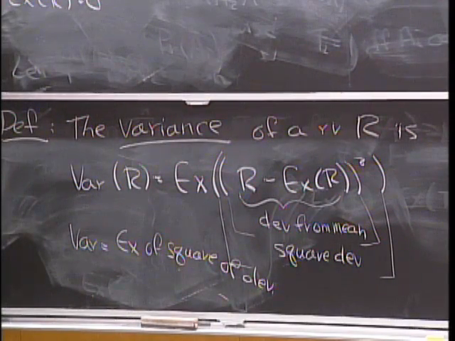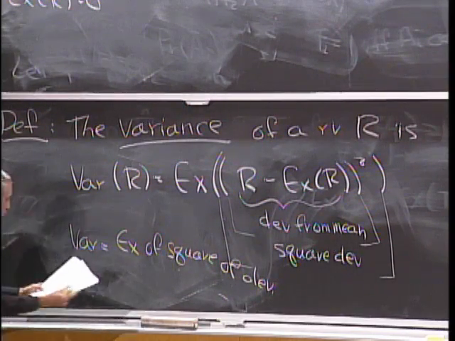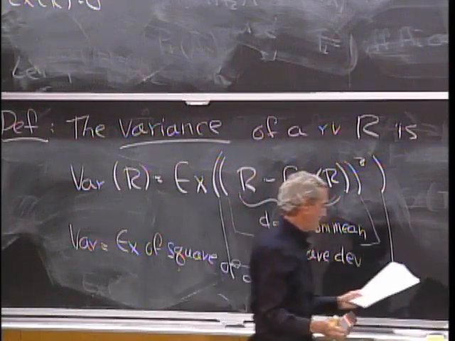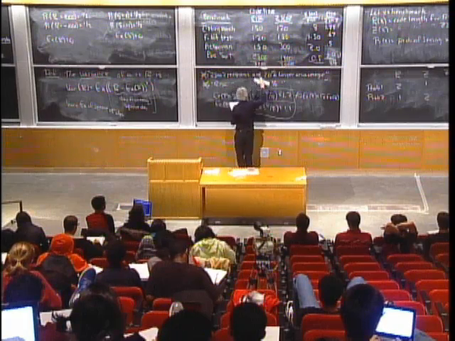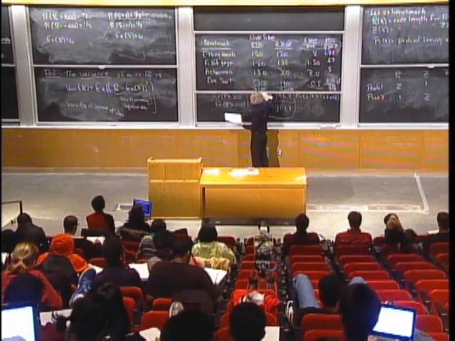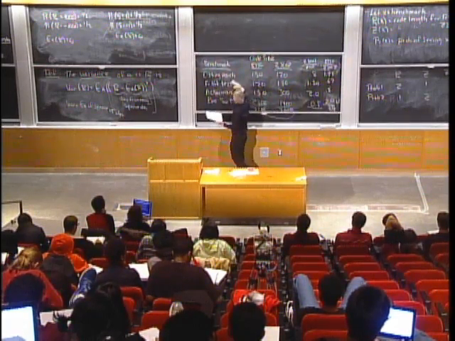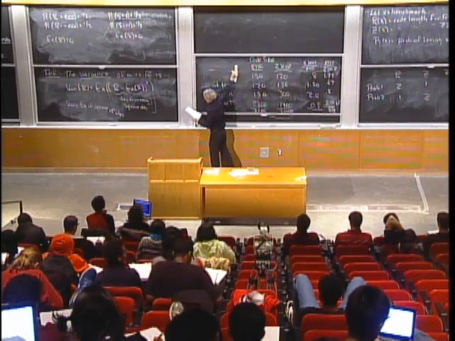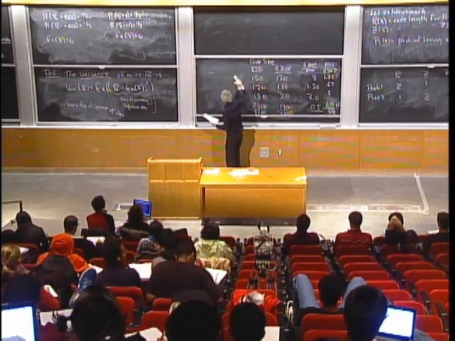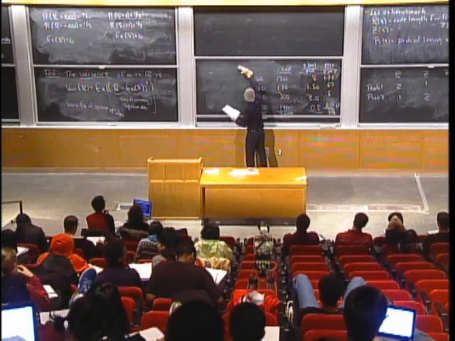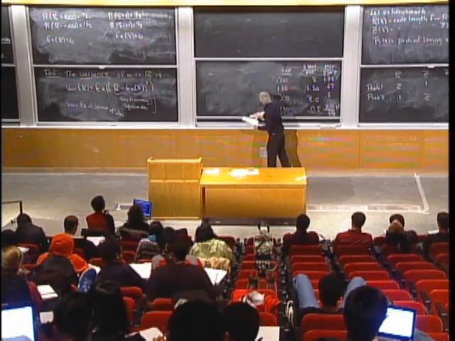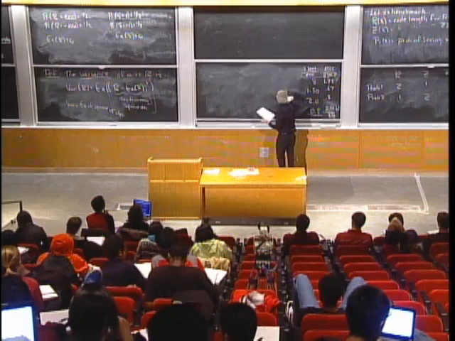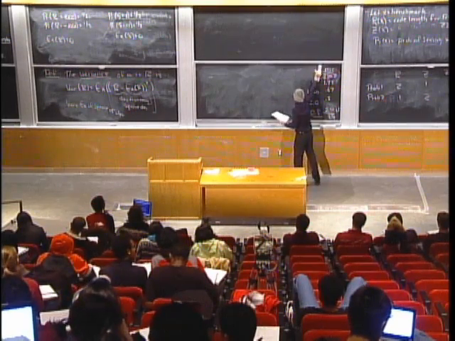All right, in other words, the variance gives us the average of the squares of the amount by which the random variable deviates from its mean. Now, the idea behind this is that if a random variable is likely to deviate from its mean, the variance will be high. And if it's likely to be near its mean, the variance will be low. And so variance can tell us something about the expected deviation.